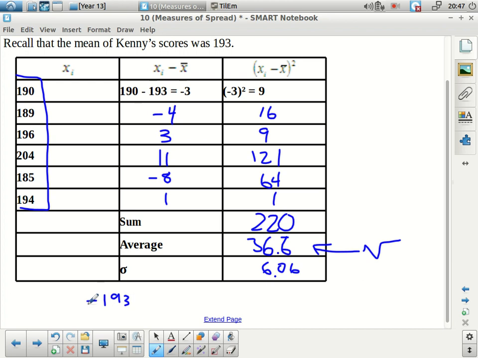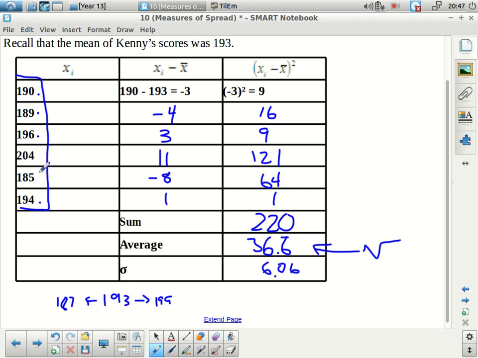If I go 6 points below, that would be 187, and if I go 6 points above, that would be 199. If I look at my list of the scores I have here, 1, 2, 3, 4, so 2/3 of them are within 6 points, and the other third is outside of that range.